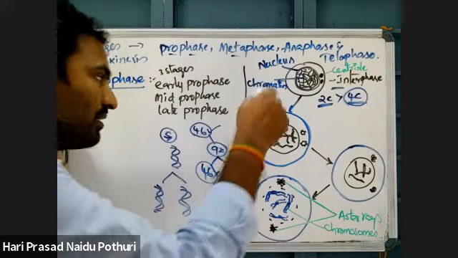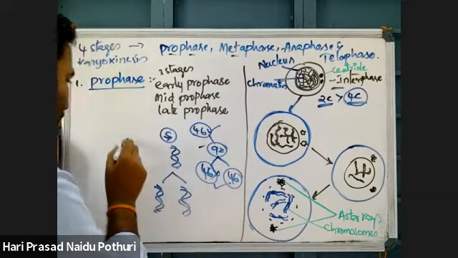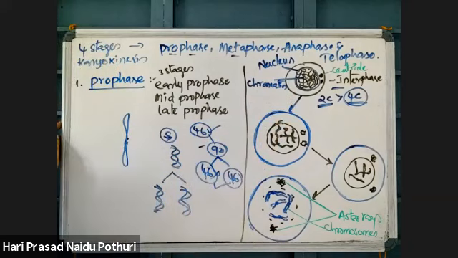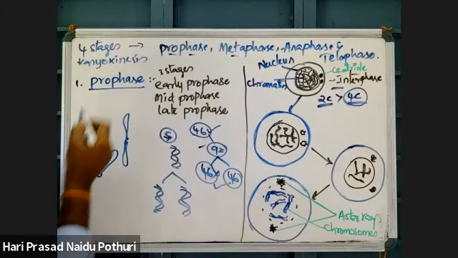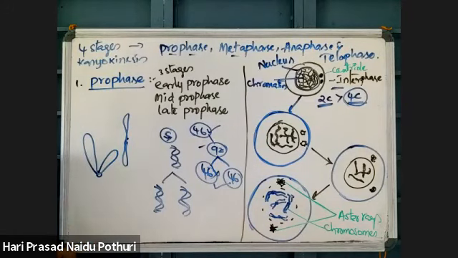So DNA is increased, and suppose this is one chromosome. In the cell chapter we discussed chromosomes: V, L, J, I shapes, metacentric, submetacentric, telocentric, acrocentric.